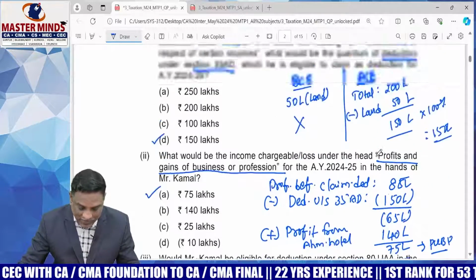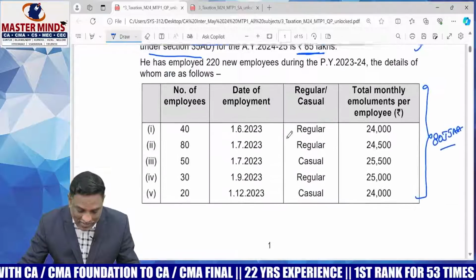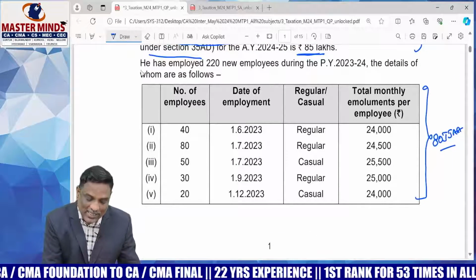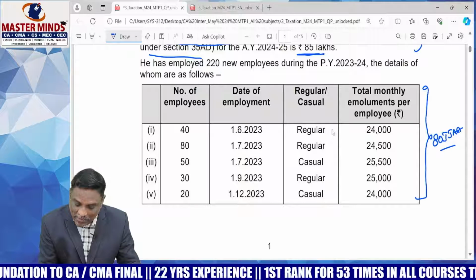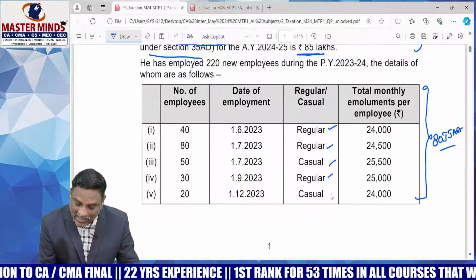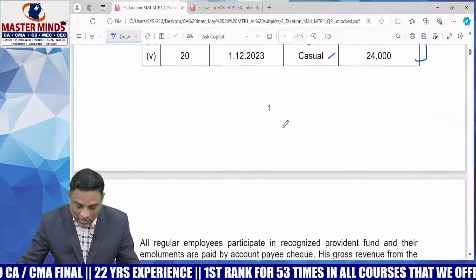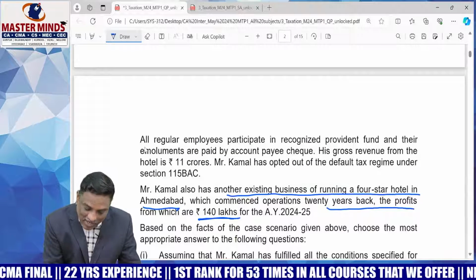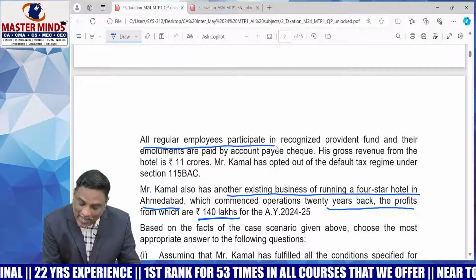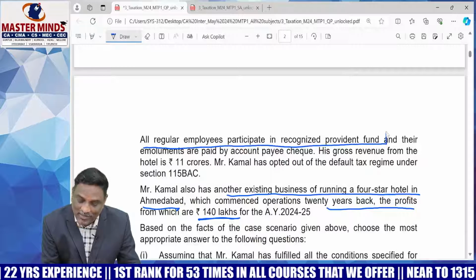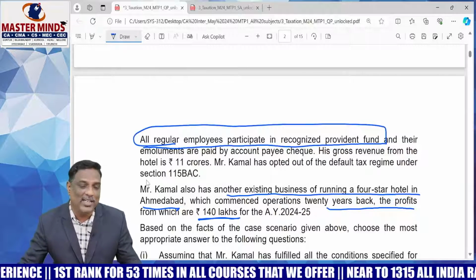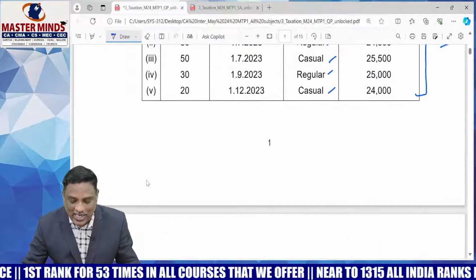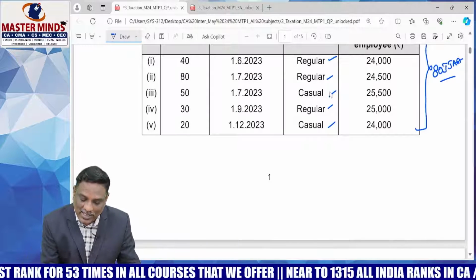So please observe the table about the employee details. Last 20 employees: regular, casual, regular. Please read this sentence: all regular employees participate in recognized provident fund. Casual employees do not participate in recognized provident fund. Therefore, casual employees are not eligible for deduction.